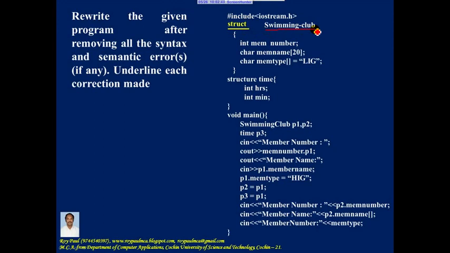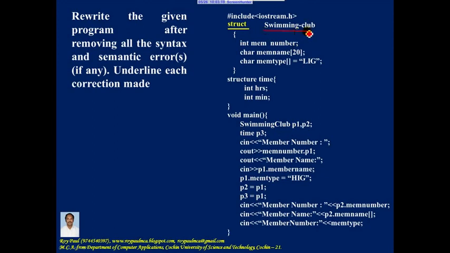The rule of C++ states that name of something, identifier, should not contain hyphen. So this hyphen should be replaced with an underscore, or you should write the whole thing together. Here, let me write the whole thing together because inside the main function it is given like that.